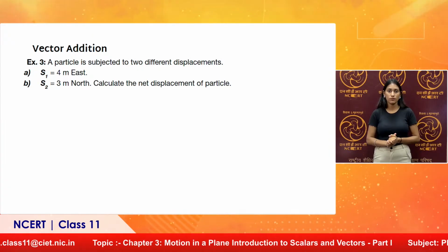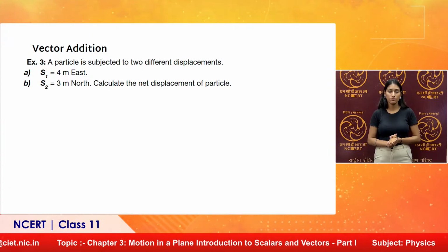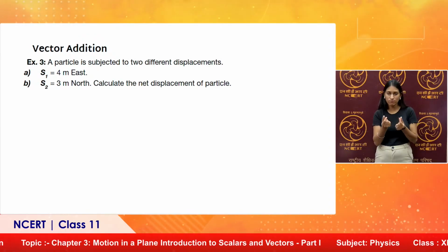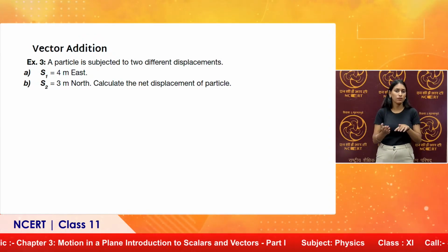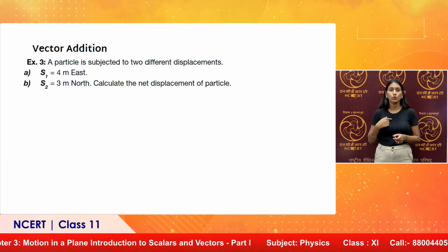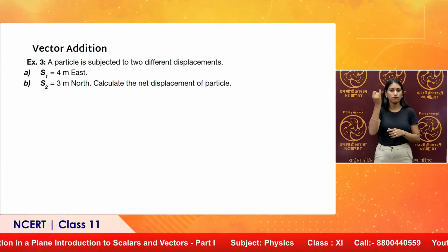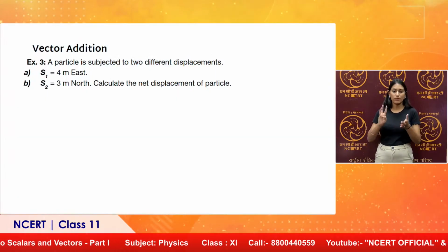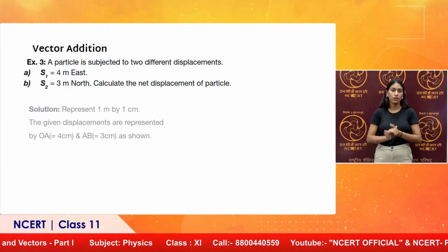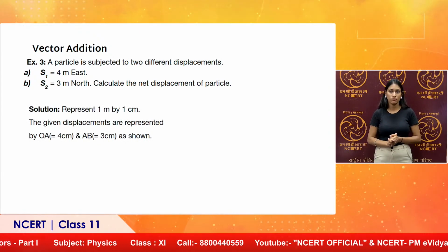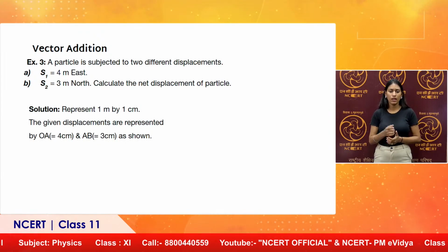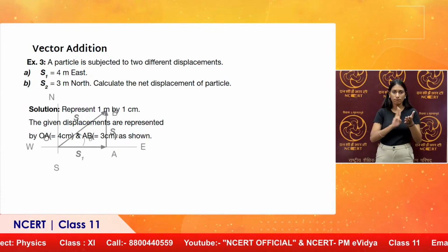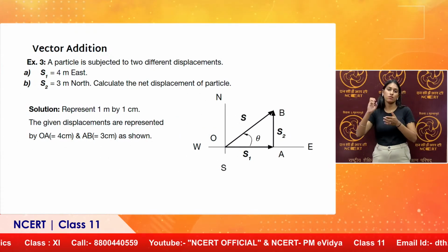We have a particle subjected to two different displacements. Similar example we are continuing, so that we get a clear idea of how different methods to determine direction lead us to same result. 4 meter east, 3 meter north, we have to calculate the net displacement. We choose 1 meter represented by 1 centimeter, draw the diagram.